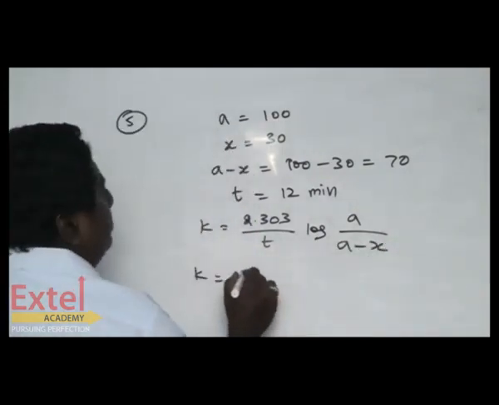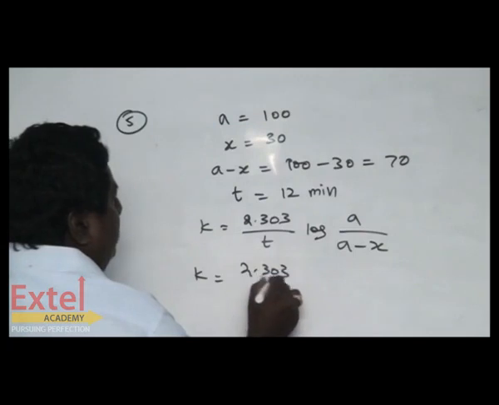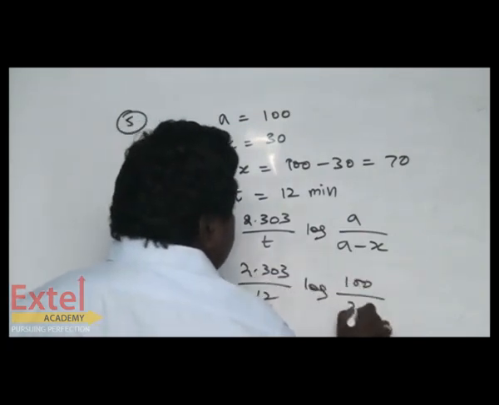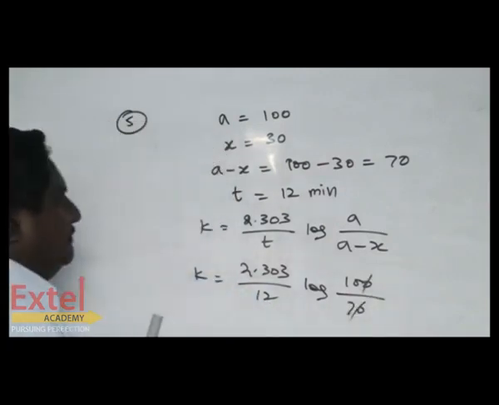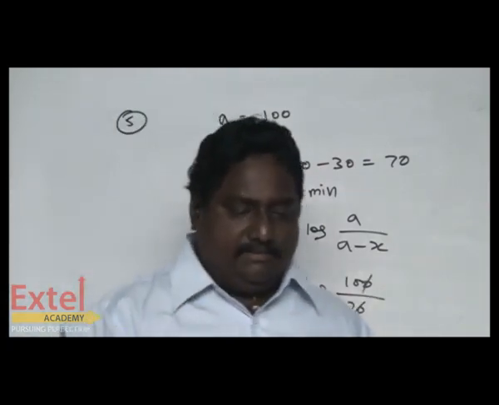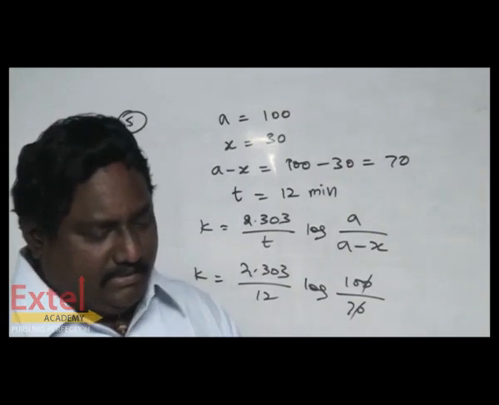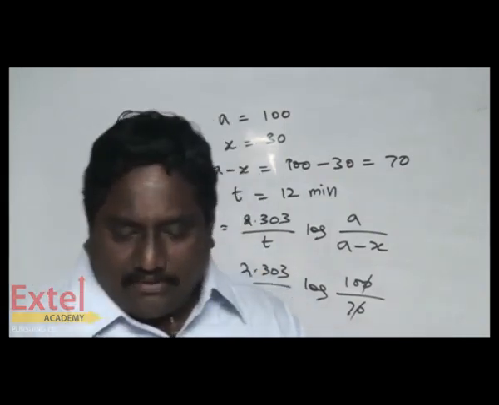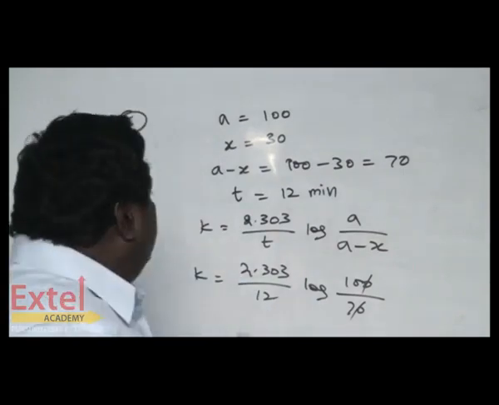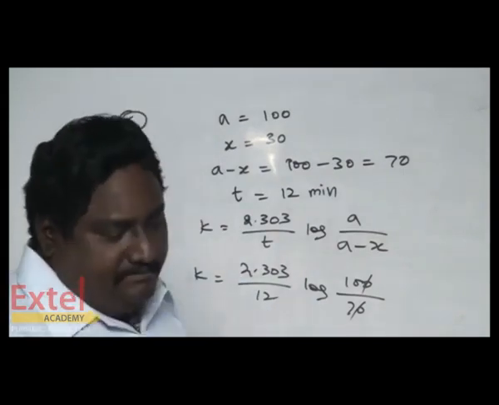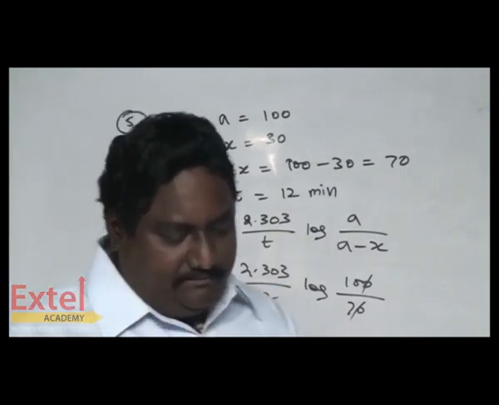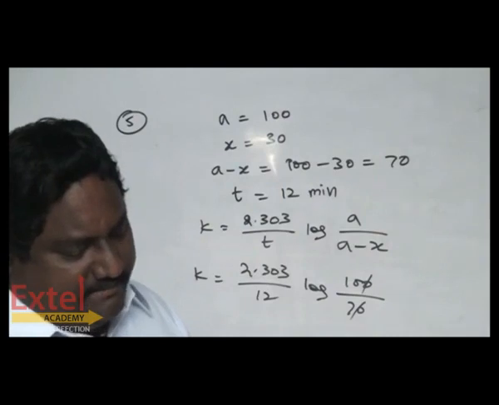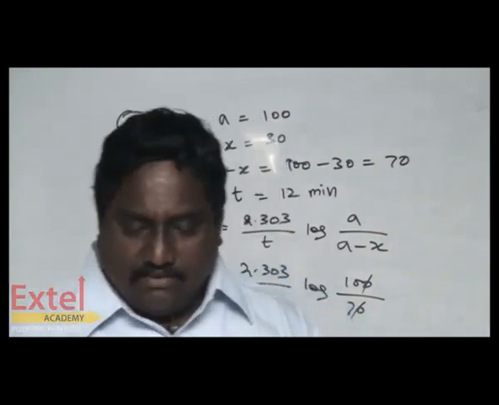k equals 2.303 by 12 log 100 by 70, the zeros cancel. Log 10 by 7 you are having. The A is 100 and A minus X is 70.